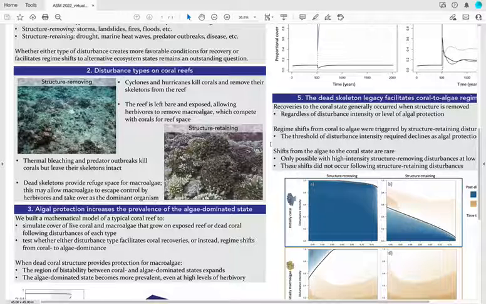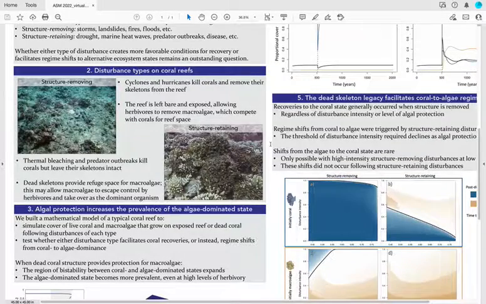On the other hand, disturbances that leave structure in place are things like thermal bleaching and predator outbreaks. Now, when skeletal structures are left on the reef, this creates refuge space for macroalgae, which may allow macroalgae to escape